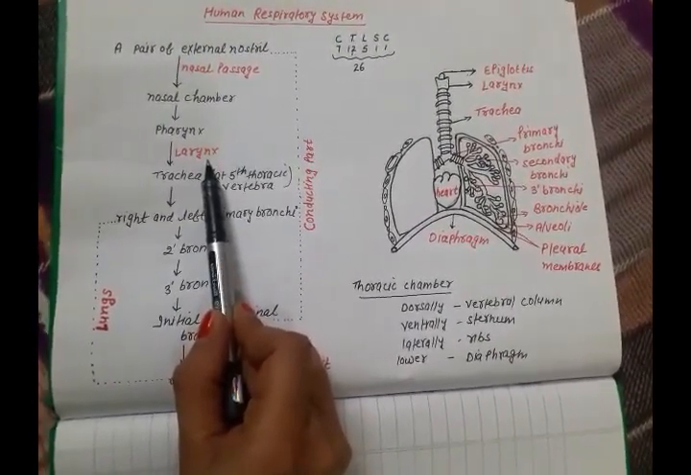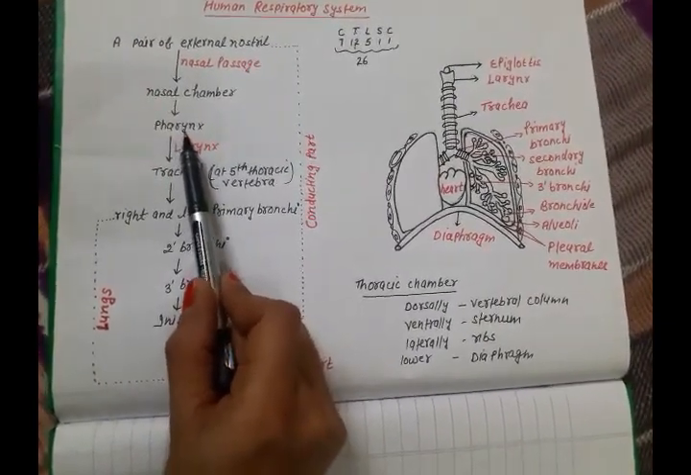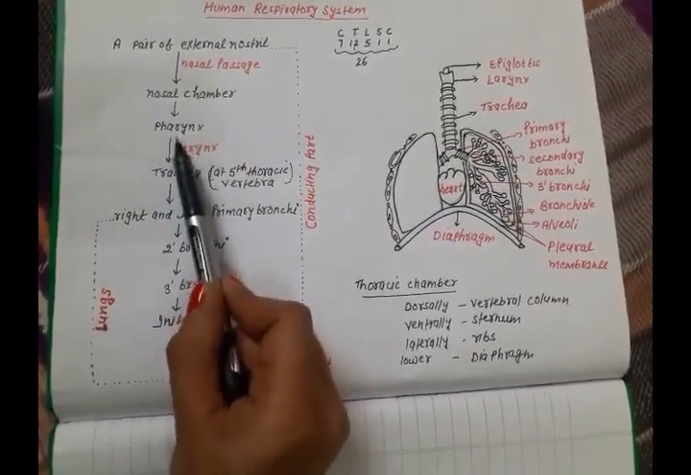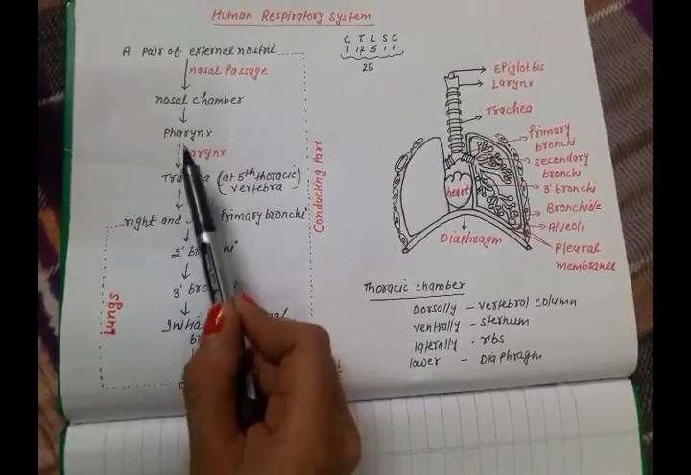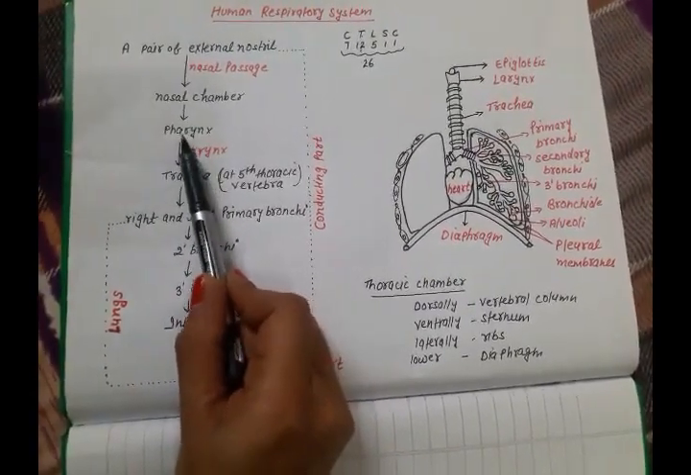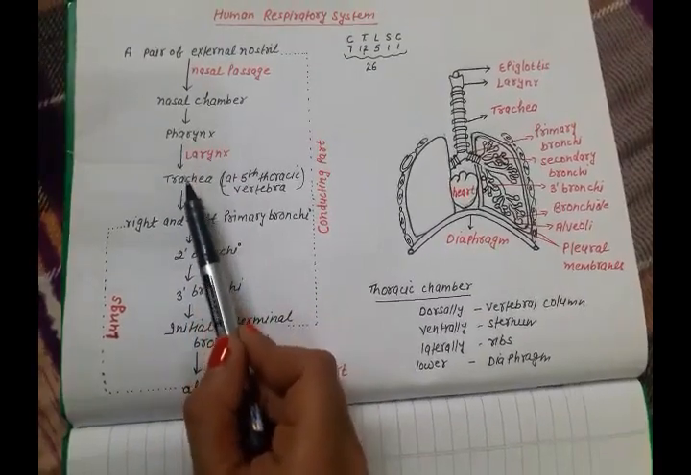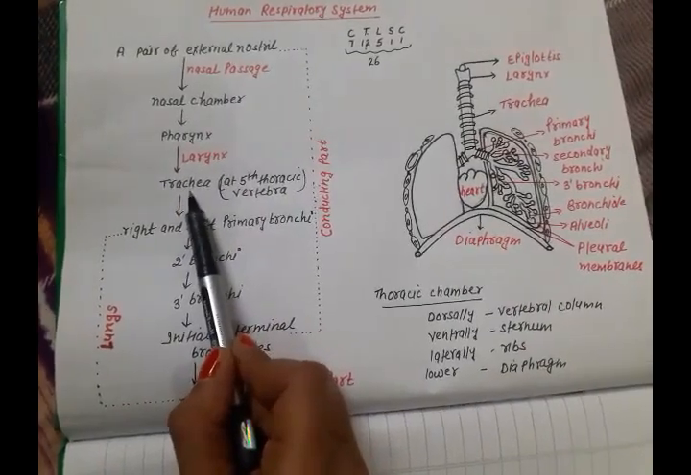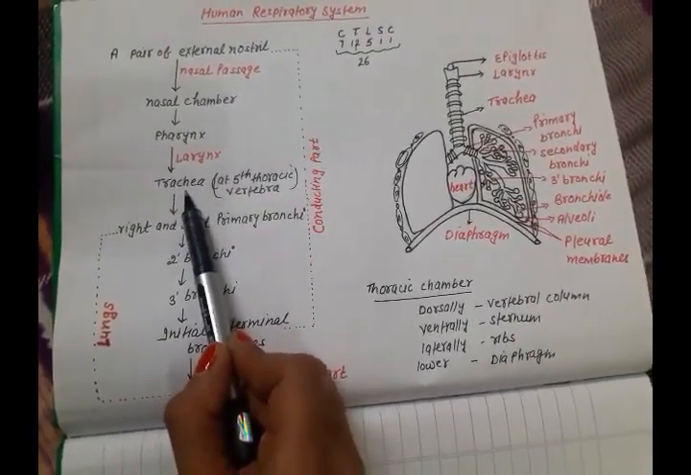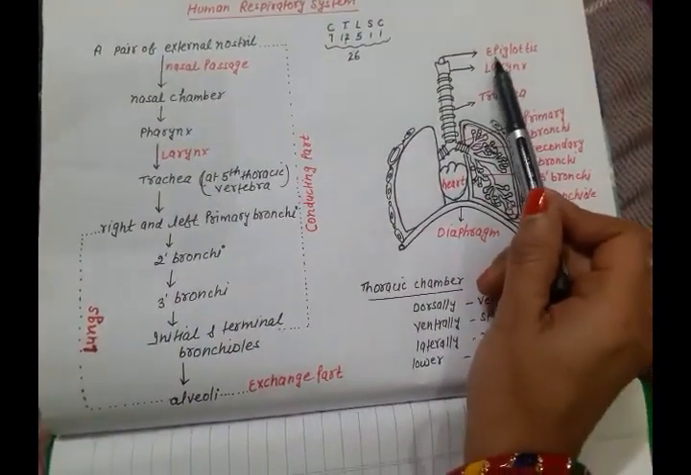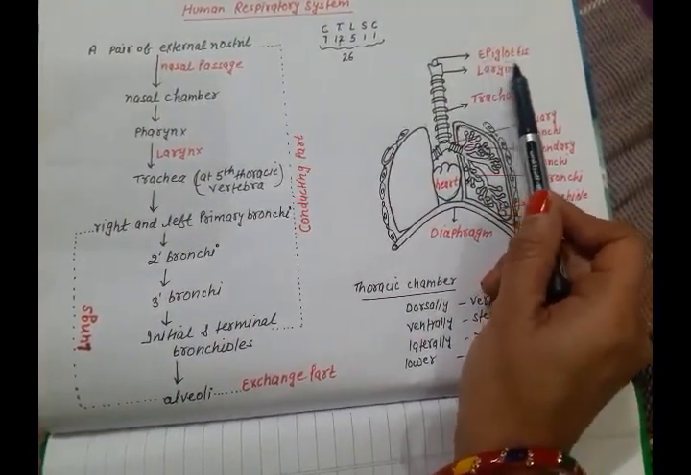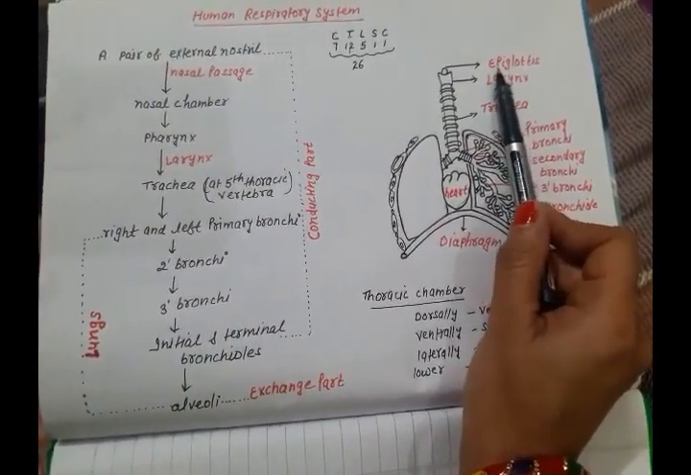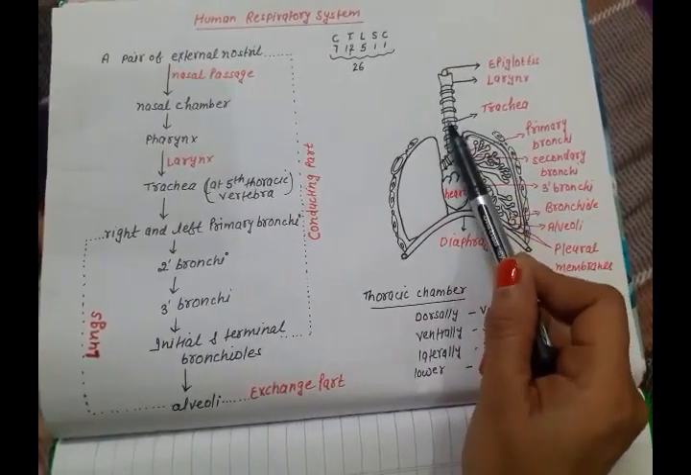Then we know that the pharynx in the digestive system opens into the esophagus, but in the respiratory system it opens into the trachea. Now food from the pharynx always passes into the esophagus, not into the trachea, because the opening of the trachea is called the glottis, and that glottis is covered by a cartilaginous flap called the epiglottis. This epiglottis prevents the entry of food into the trachea.